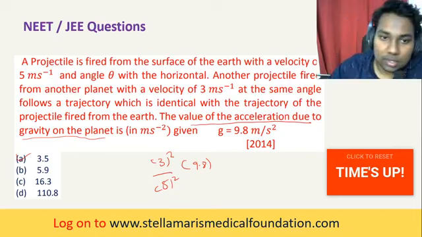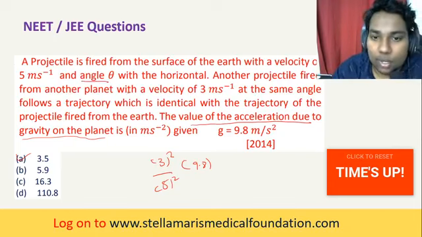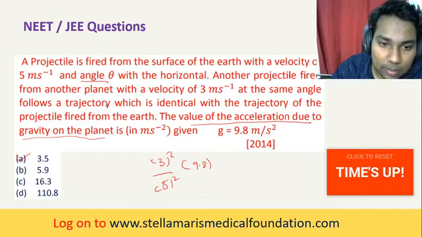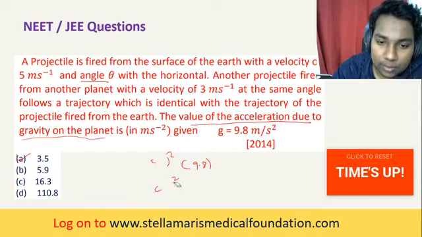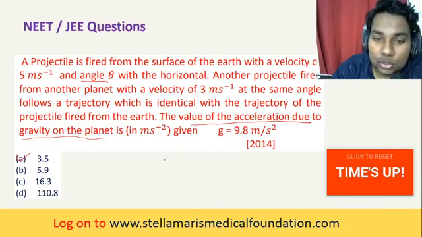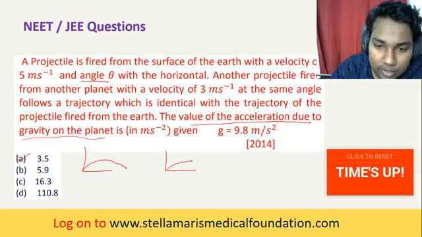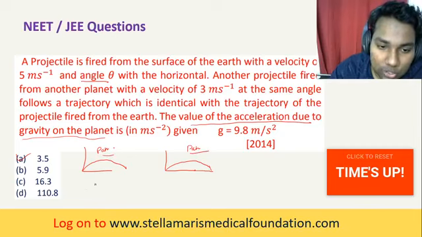What they have given is that the angle of projection is equal. They are saying that the path of the projectile from the Earth is equal to the path of the projectile from the planet. So when this path of projectile is equal to this path of projectile, then the range should be equal.